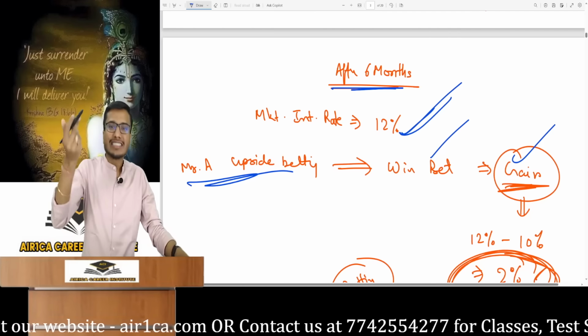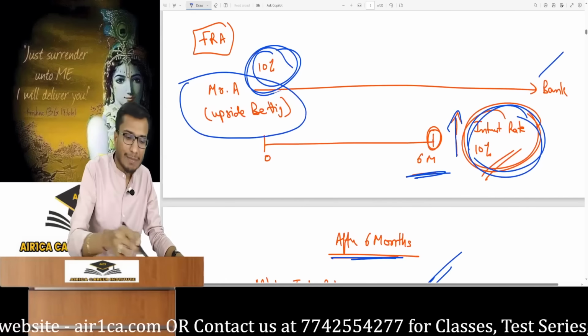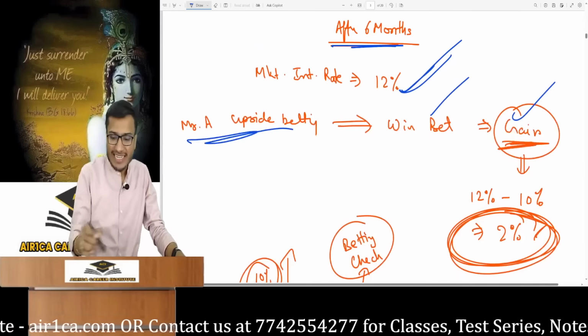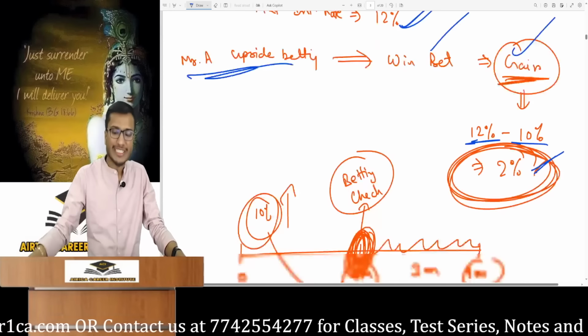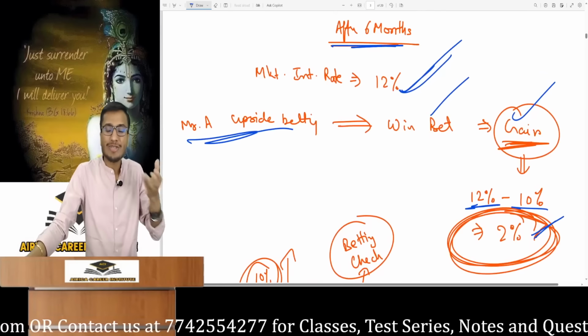How much was the gain? By how much did I win the bet? It will go above 10%. So how much higher did it go? Today it became 12%. This means I gained 2%. I gained, that's the basic concept.